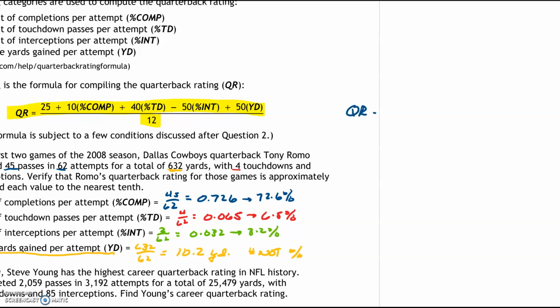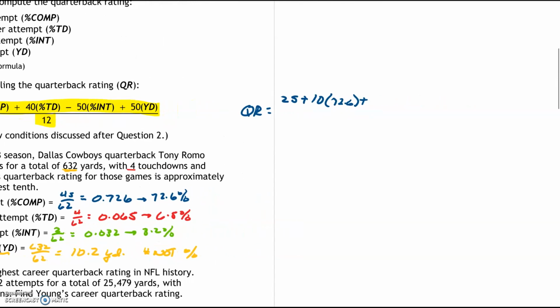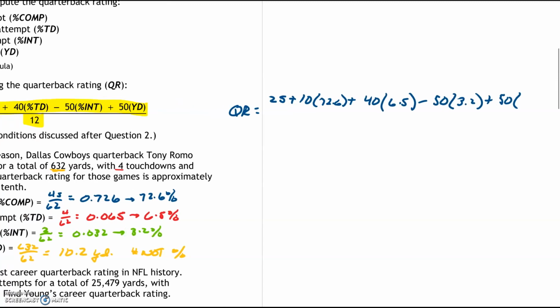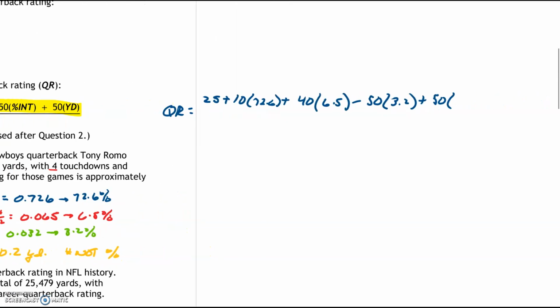The quarterback rating for Romo was 25 plus 10 times his completion percentage, which is 72.6, plus 40 times his touchdown percentage, which is 6.5, minus 50 times his interception percentage, which is 3.2, and then we add to that 50 plus his average yards per attempt, which is 10.2.